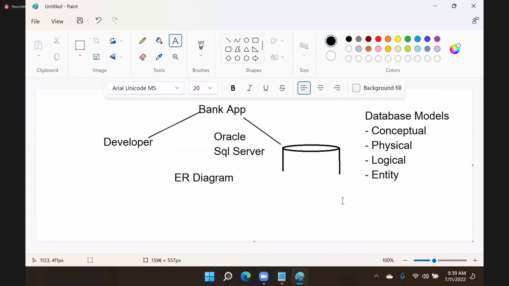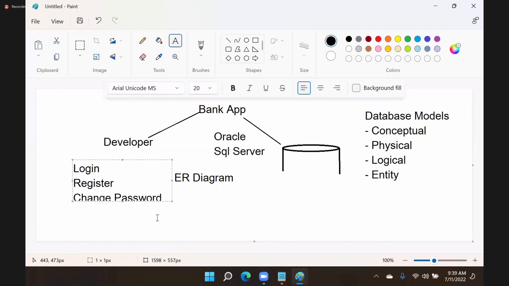Understood? So conceptual model means a model that specifies which module requires data. In a project, there may be several modules, but every module doesn't require data. For example, we have a login module, we have a register module, we have change password.